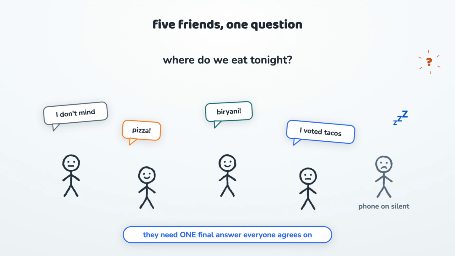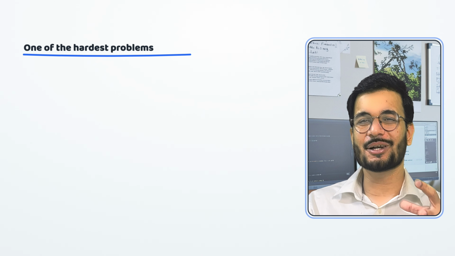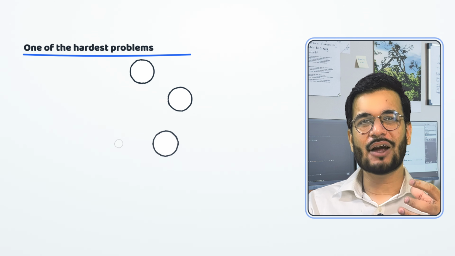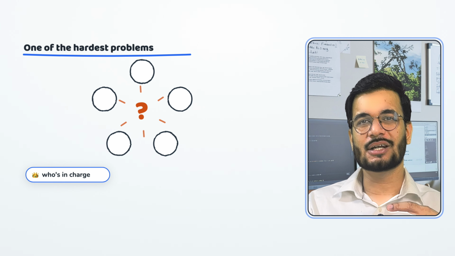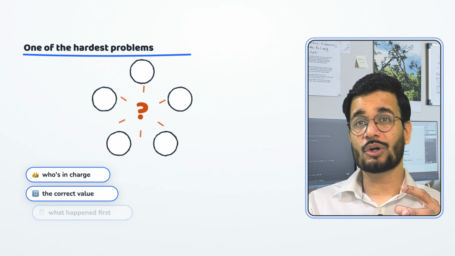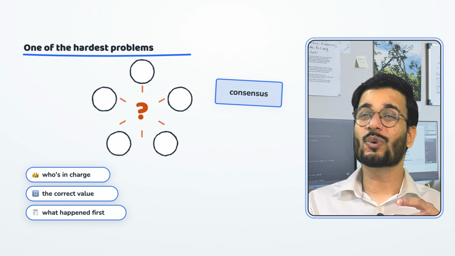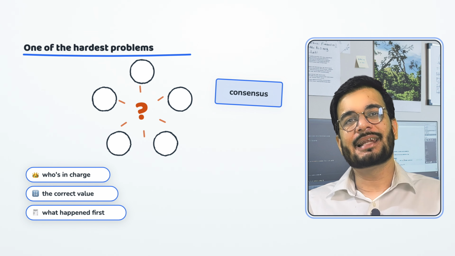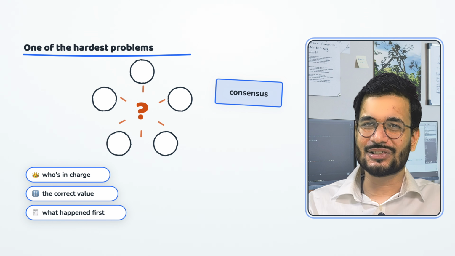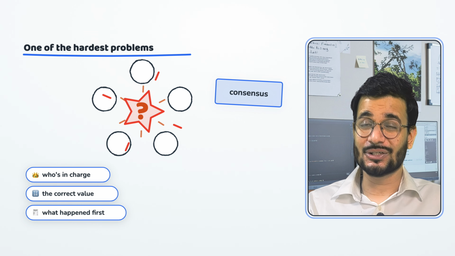One final answer that everyone agrees on, even though the people are talking over each other and one person is unreachable. That messy little problem is one of the hardest problems in computer science. When many computers have to agree on one thing, who's in charge, what the correct value is, and what order things happened in, it's called coordination and consensus. And getting it right is what keeps distributed systems from descending into chaos. So let's dig in.